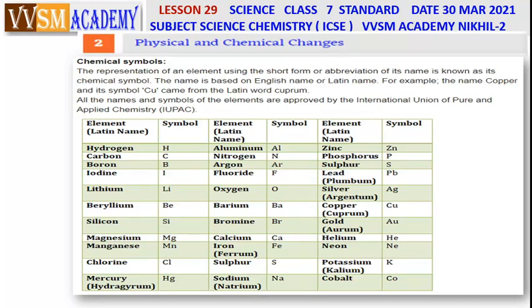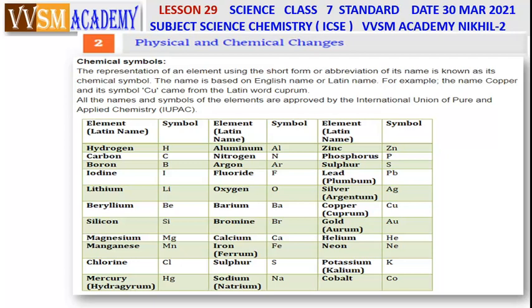Generally, the first letter of the element is used, though it may sometimes be in the form of Latin. So therefore, in some of the cases, copper is not starting from the letter C, because another symbol is there, Cu, cuprum in Latin. Therefore, the symbol is Cu. And IUPAC name is also very important.